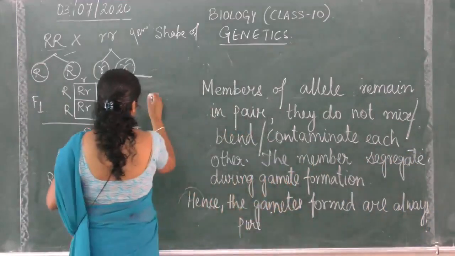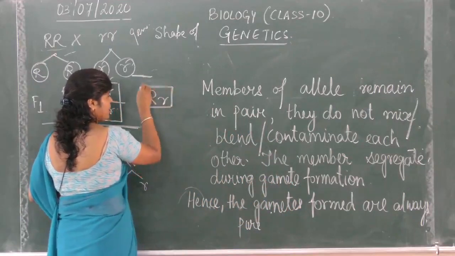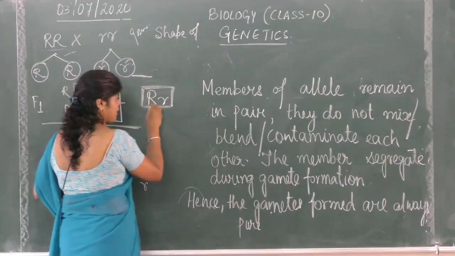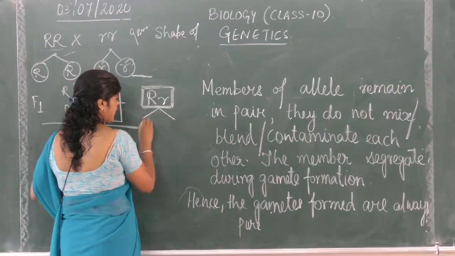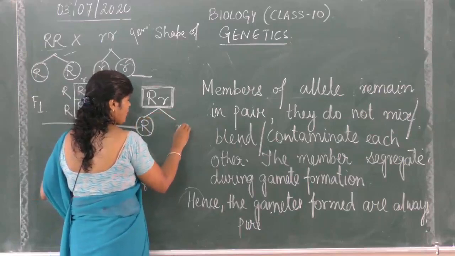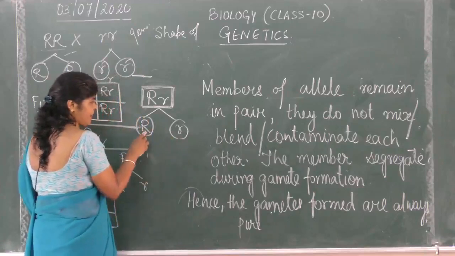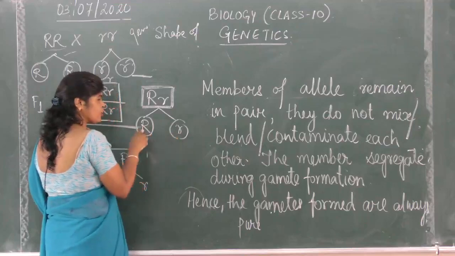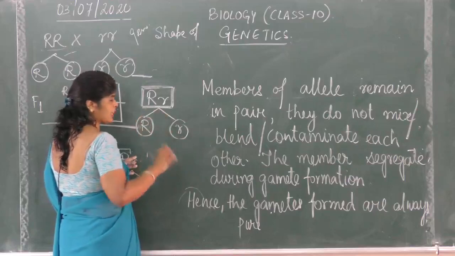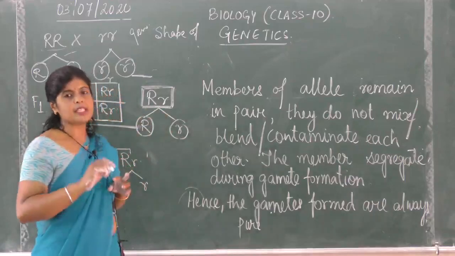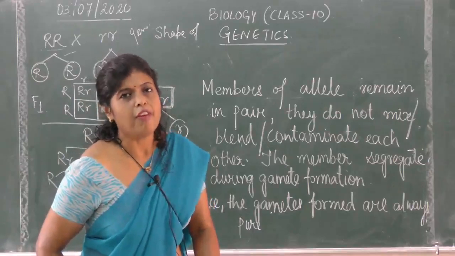The meaning is, capital R, small r is heterozygous, this is not pure, this is hybrid. The character is a hybrid heterozygous character. But when this heterozygous thing is separating, what is it forming? It is forming two gametes. One is only having round, the other is only having wrinkle. So this is pure round, no other form is here, and this is pure wrinkle. So the gametes which are formed are always pure. That is why this law is also known as the law of purity of gametes.